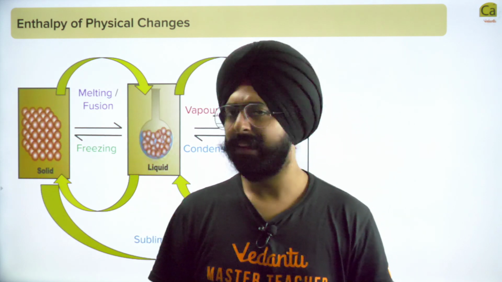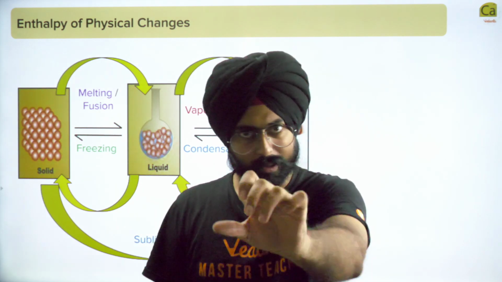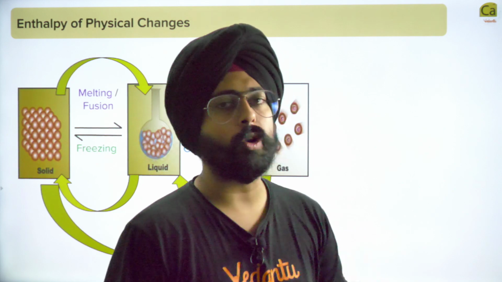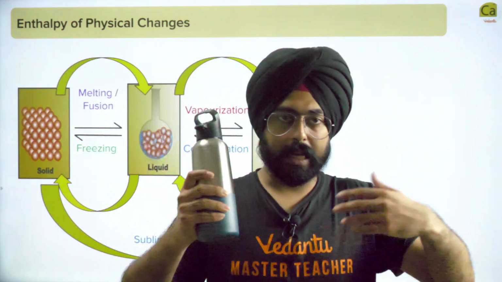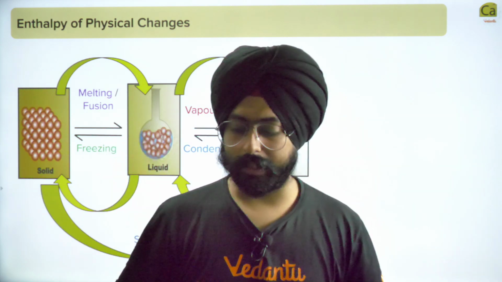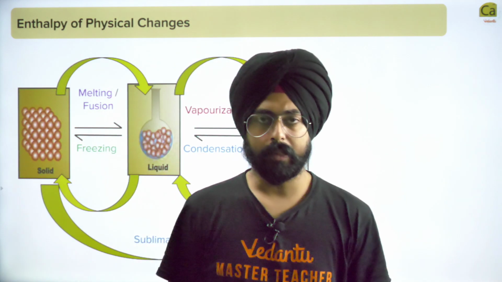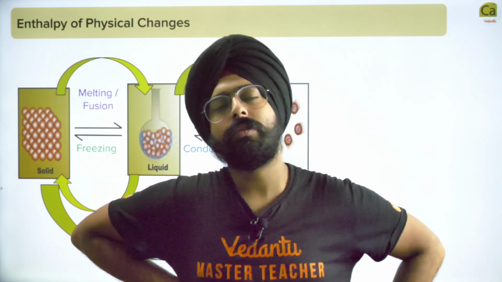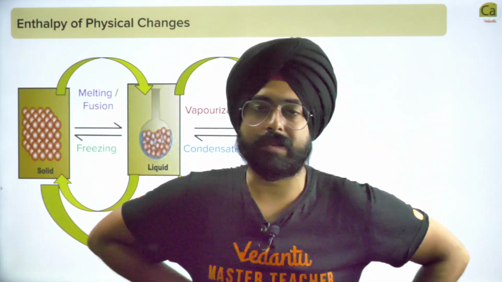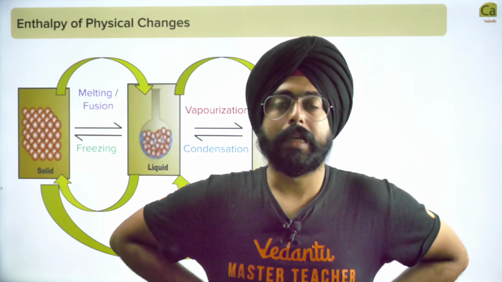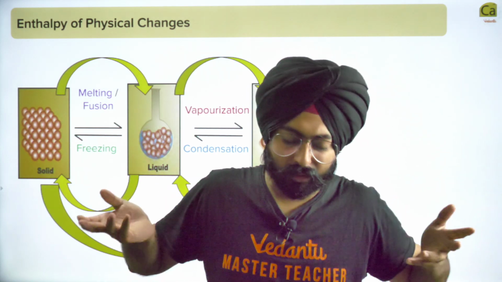Eh? What went wrong over here? What do you think is different in these two processes? I take this bottle, I have to give it 1000 kilojoules of energy to boil it, but on your side, you require only 50 kilojoules. इतना ज़्यादा difference कैसे आ गया? Such a huge difference will definitely not happen because of pressure, temperature, whatsoever. It is happening because we both are taking different quantities of water.